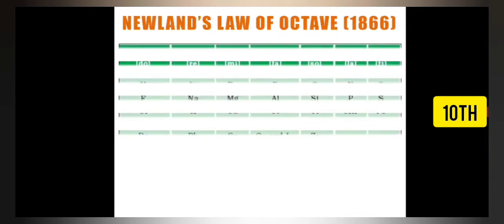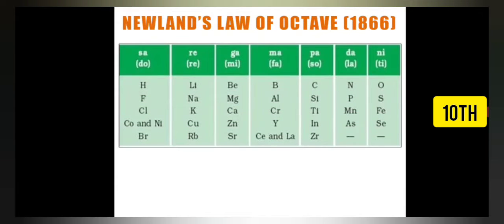So this was the table, as you can see in this slide. In this table you can see the vertical columns: this is group 1, and this is 2, 3, 4. There are 7 groups in this table, and in each horizontal row 7 elements are placed: hydrogen, lithium, beryllium. This was the table made by Newland on the basis of his law of octaves. On the top you can see the musical notes: sa, re, ga, ma, pa, dha, ni, and the elements are also placed in these 7 vertical columns.